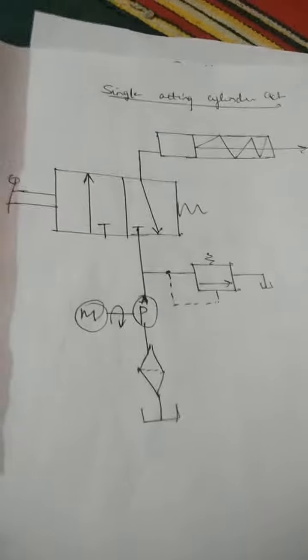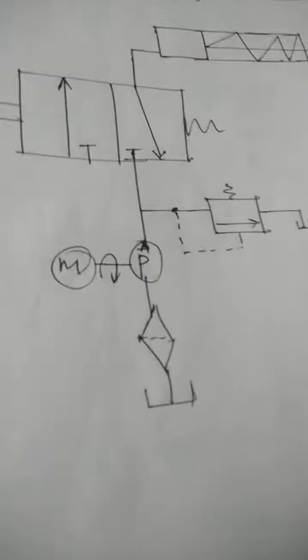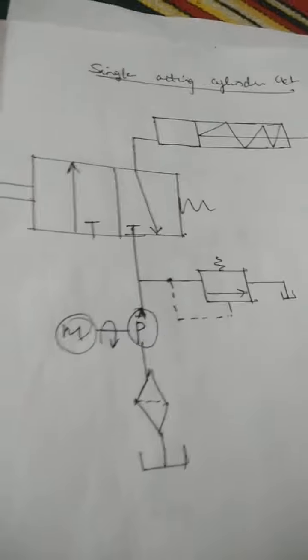This is a single acting hydraulic circuit. In order to draw any hydraulic circuit, we need the tank.